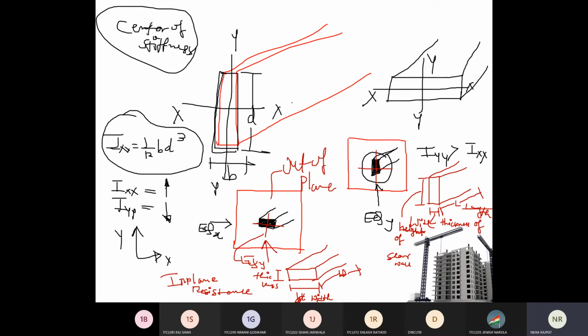Right? Simply, if you want to understand, suppose you place your wall like this and I give force in this direction, then this wall will topple down, it will bend. But if I give load in this direction, or in this direction, then this will not topple down. Right?